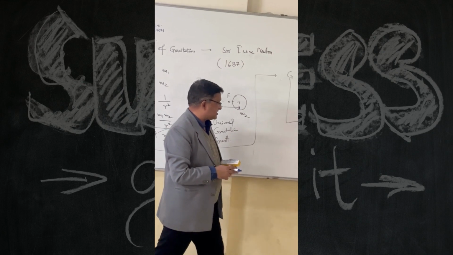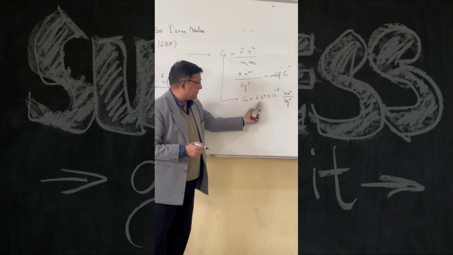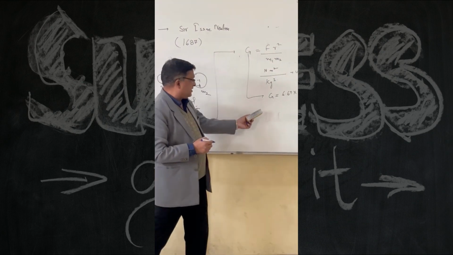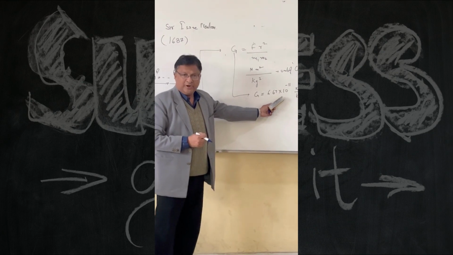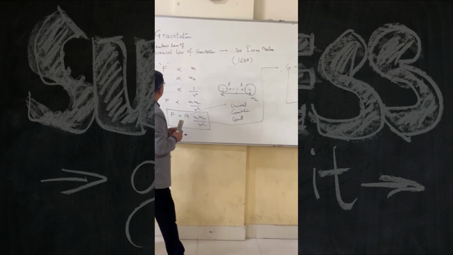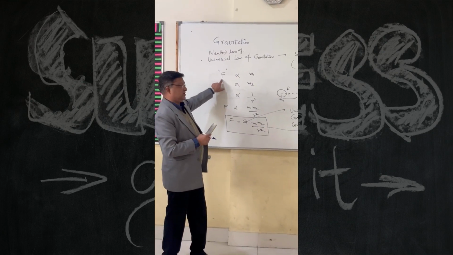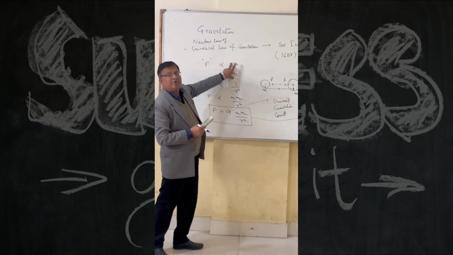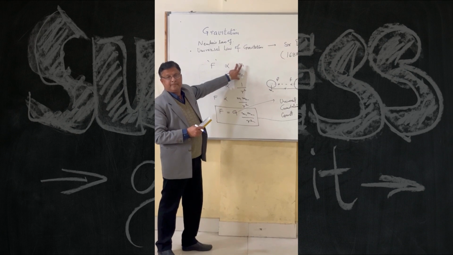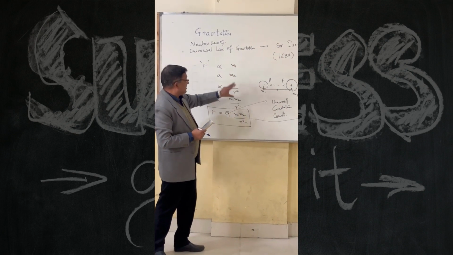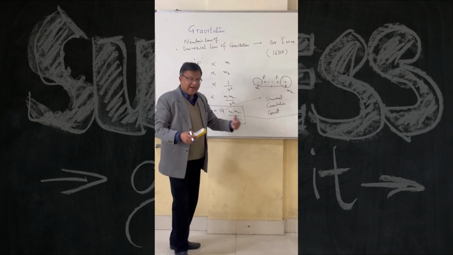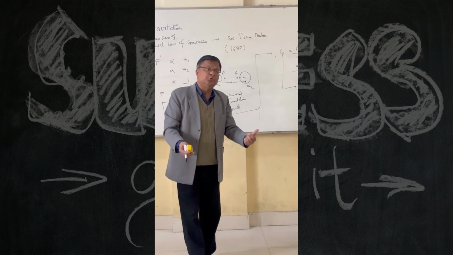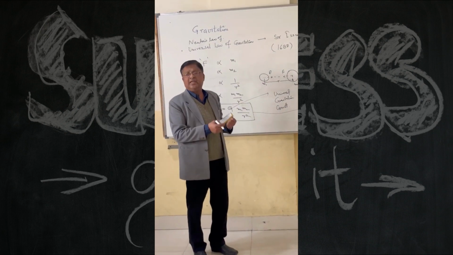He performed an experiment in which he was able to find this value. So this value is very small. What does it mean? It means the value of this force naturally will be large if the value of masses are large. Clear? So it means if I am standing here on the earth, it is by virtue of gravity that I am standing here.